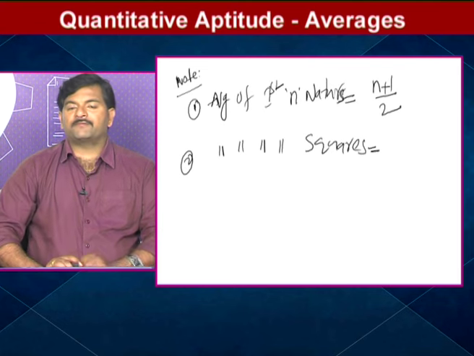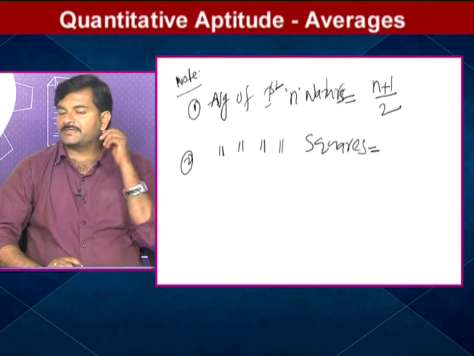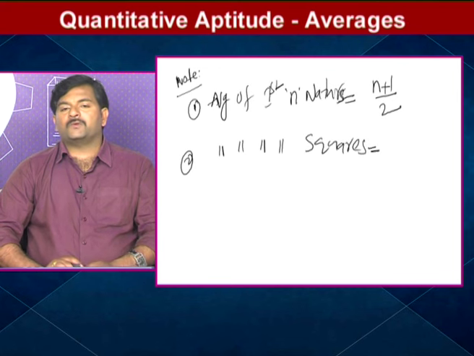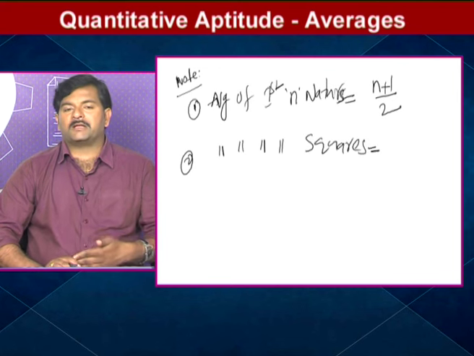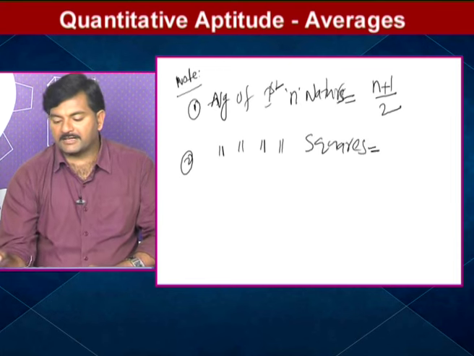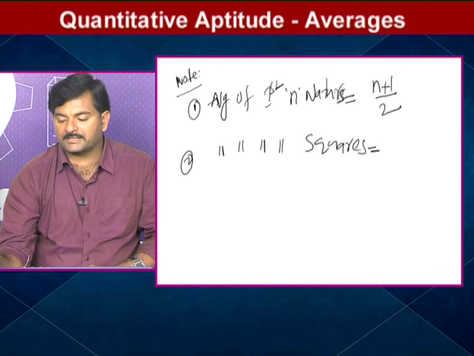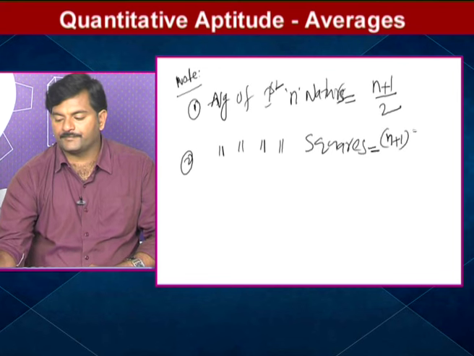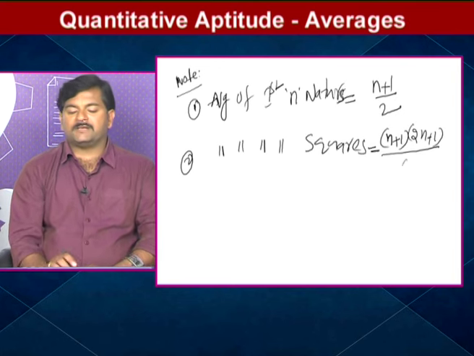Usually the sum of the squares of the first n natural numbers is n into n plus 1 into 2n plus 1 by 6. But here I need not find the sum, I have to find the average. Average of the first n square natural numbers: the formula is n plus 1 into 2n plus 1 by 6.